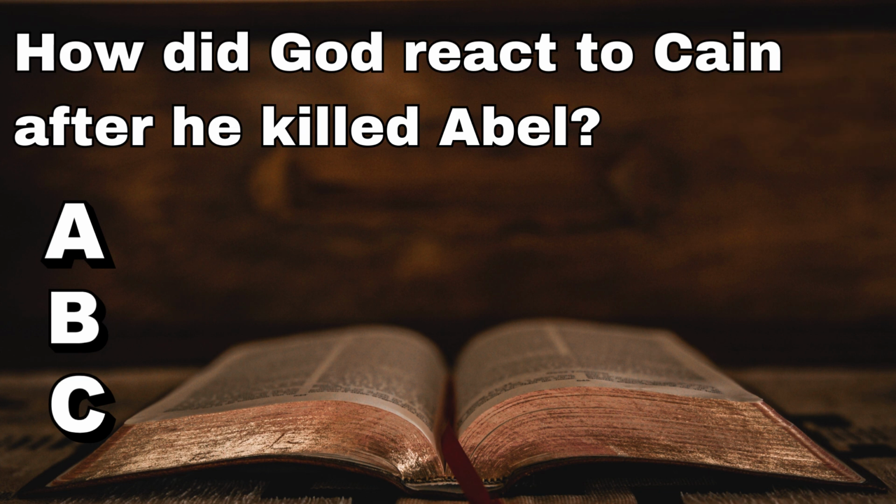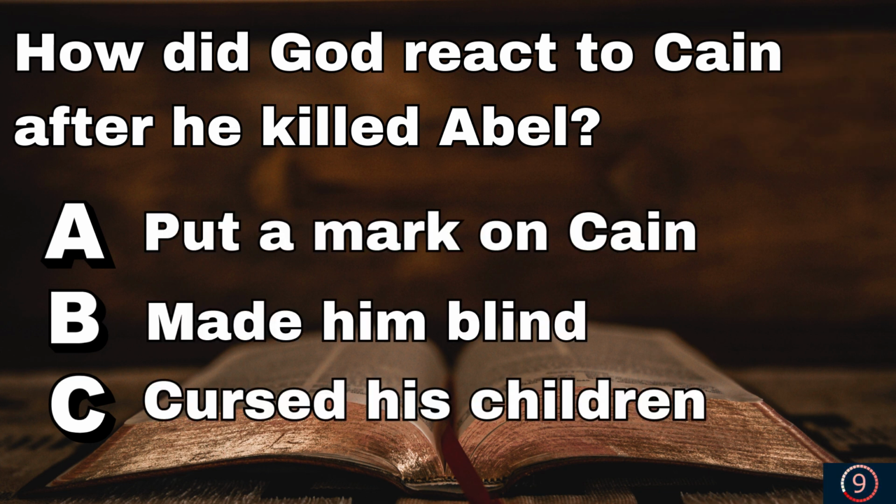Question 8, how did God react to Cain after he killed Abel? Did God put a mark on Cain? Did he make him blind? Or did God curse Cain's children? And God put a mark on Cain so that no one would kill him, as recorded in Genesis chapter 4.